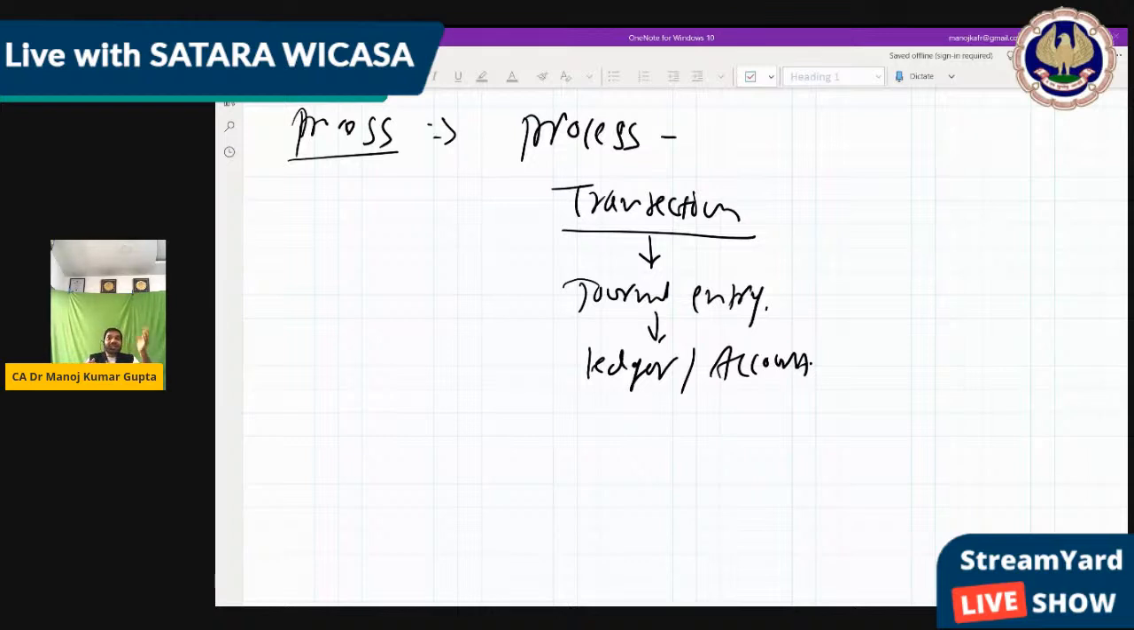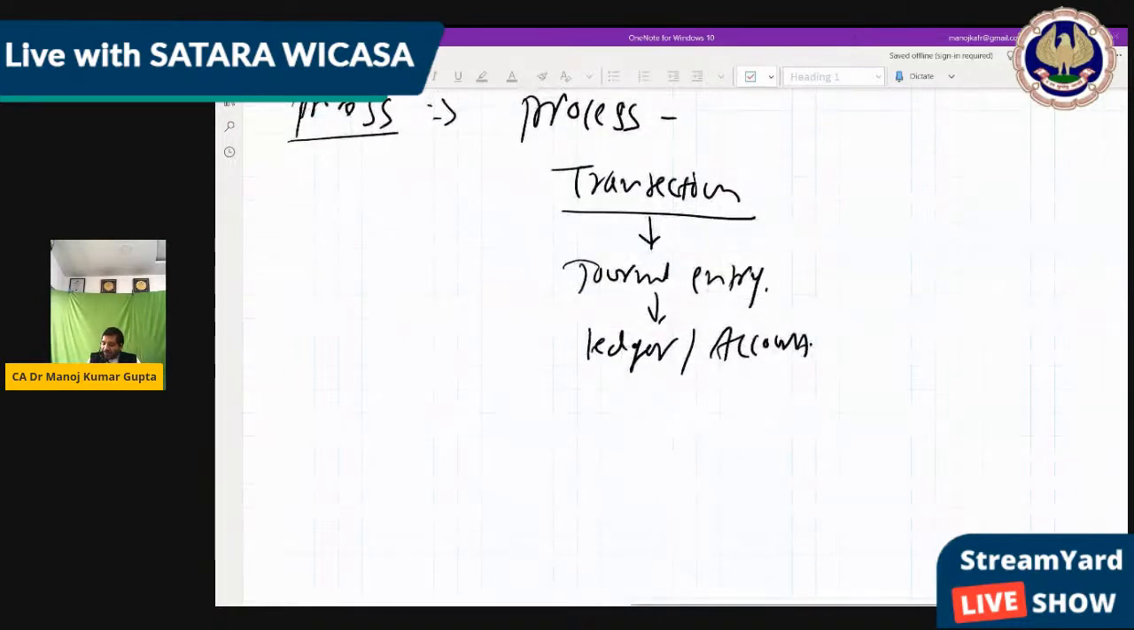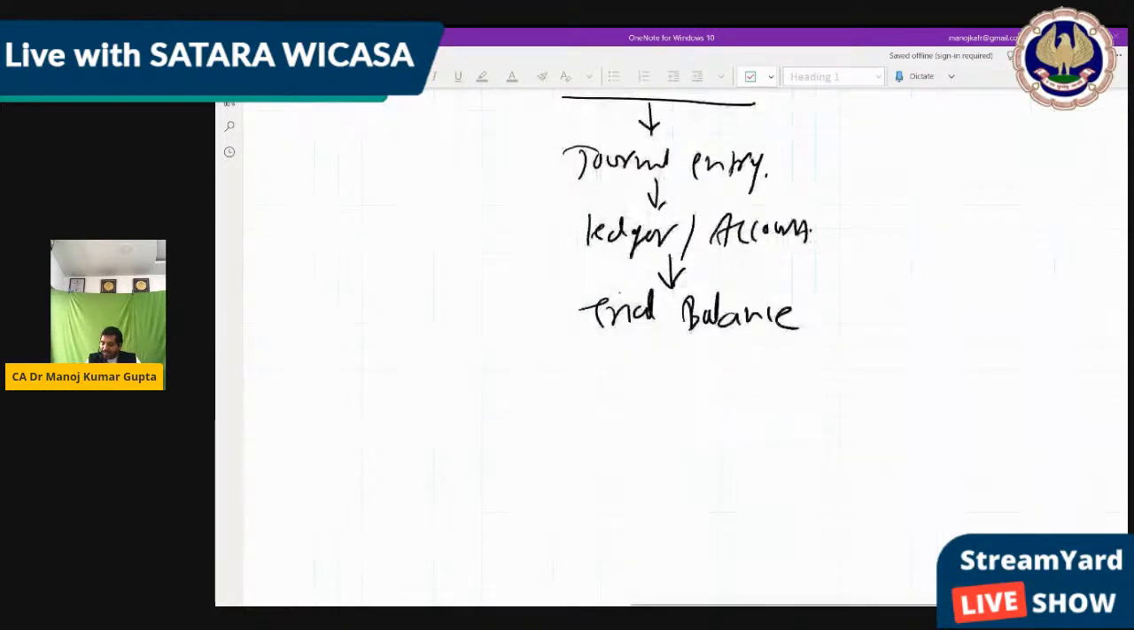Because there are lakhs of transactions, lakhs of journal entries, but there is only one ledger for one separate account. Like for cash, we make one single ledger. Like for purchase, we make one single purchase ledger, where we include all purchases. So it is summarized from lakhs of transactions to thousands of ledgers. Now further we go. From the ledger, we make the trial balance.